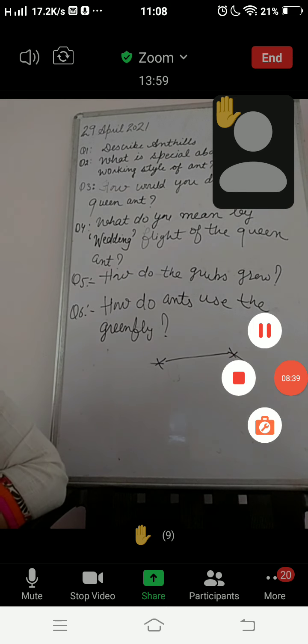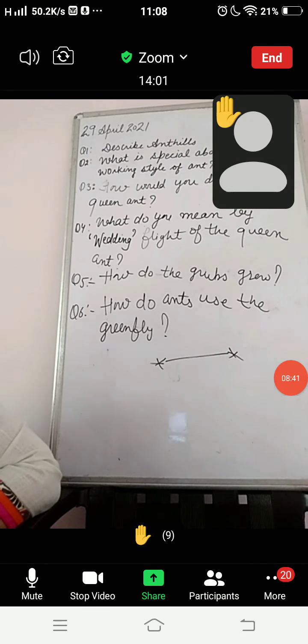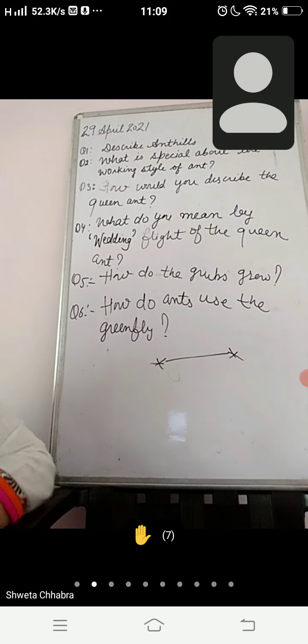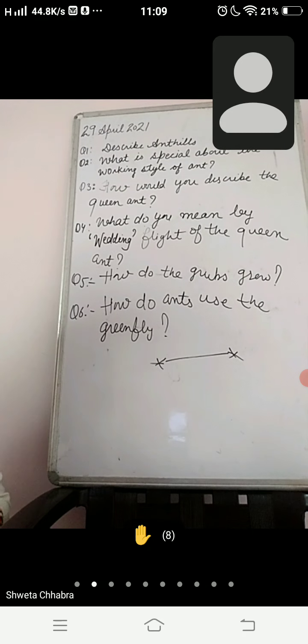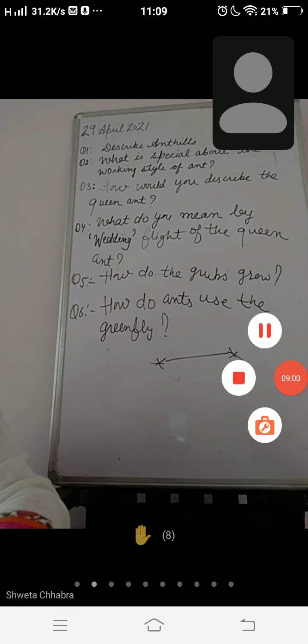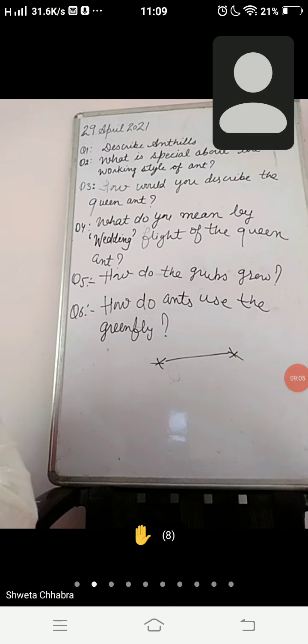Question number two is, what is special about the working style of ants? So who is going to frame the second answer? What is special about the working style? I provide you this hint: all the ants are divided on the basis of labor. There are different categories and no one interferes in the work of others.